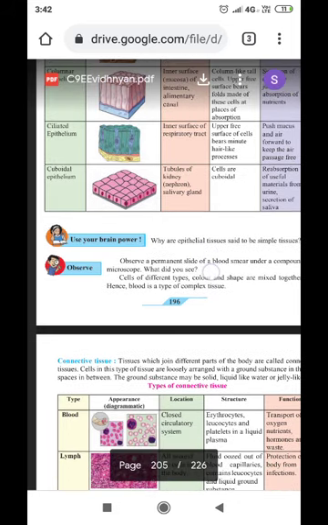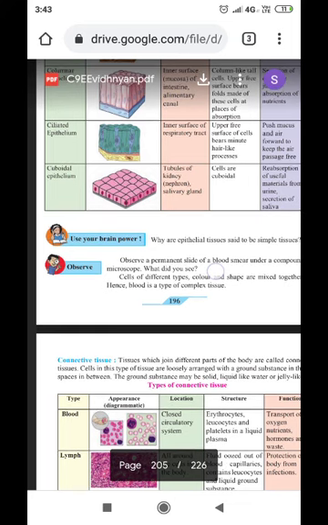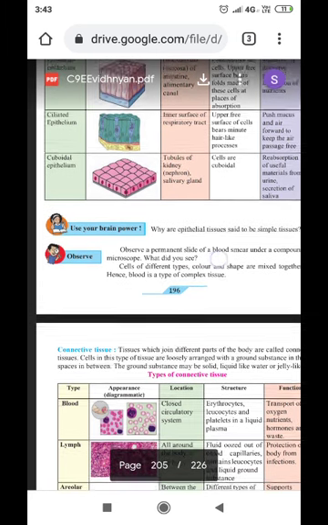Then next is ciliated epithelium. Cilia, or hair-like structures, are present in it. The name itself suggests ciliated epithelium. It is found in the inner surface of the respiratory tract. Structure: the upper free surface of cells bears minute hair-like processes. What is the purpose of this hair-like structure? It pushes mucus and air forward to keep the air passage free.